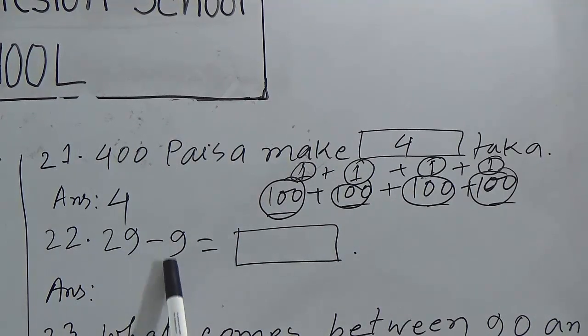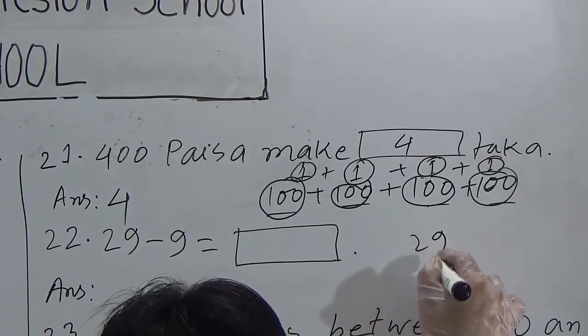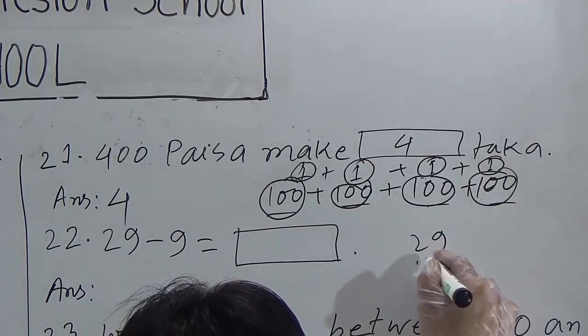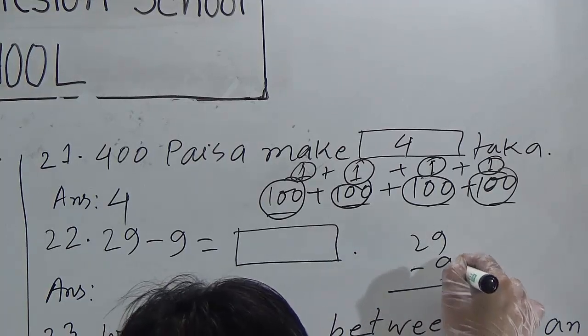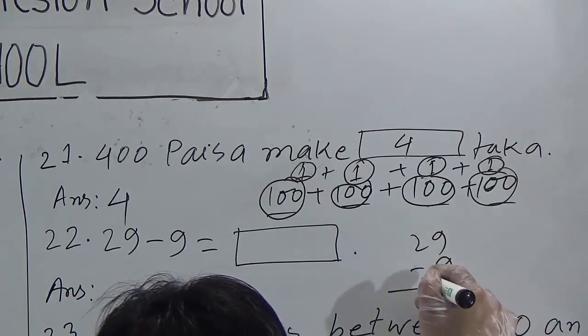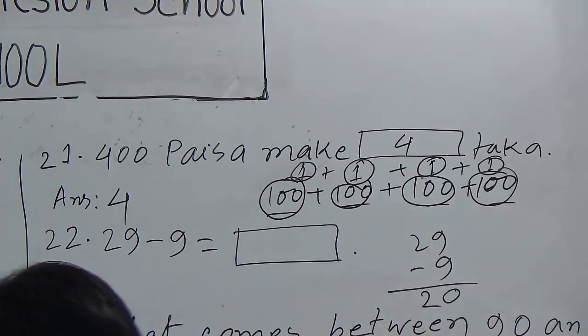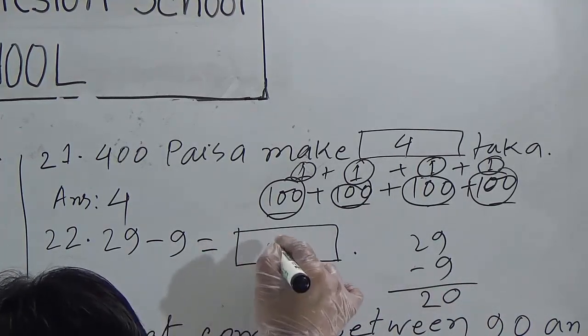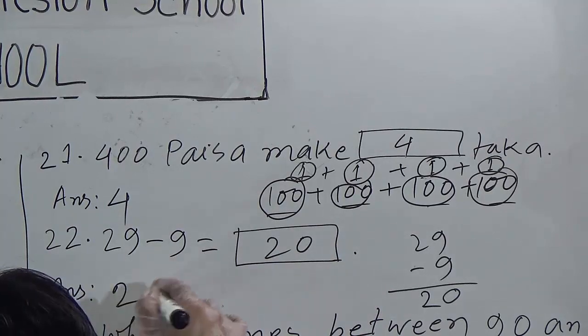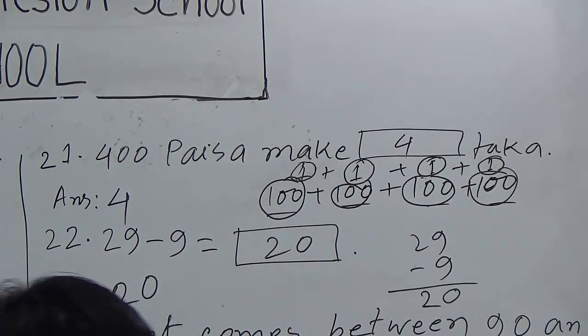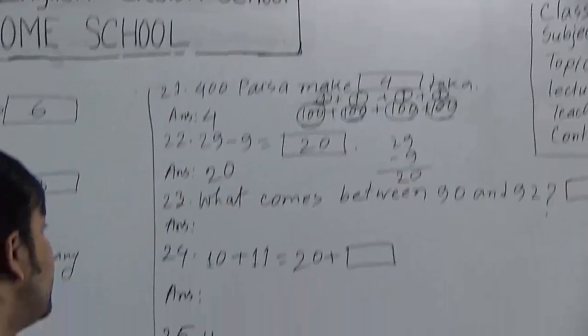29 minus 9. It means that we have to subtract 9 from 29. 29 is here, 9 is here. If we subtract 9 from 9, you will get 0 and there is no digit. So, if we subtract, you will get 2 here. So, our required answer for this question is 20. So, answer of question 22 is 20.